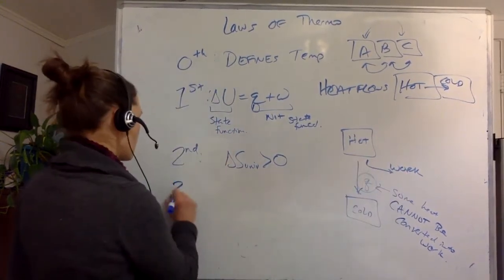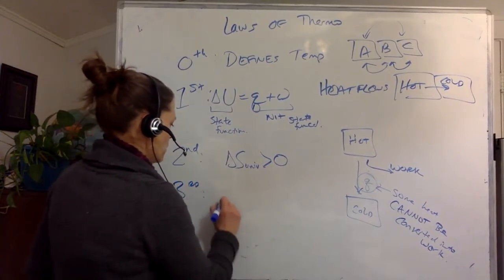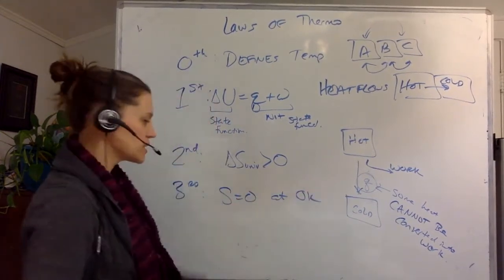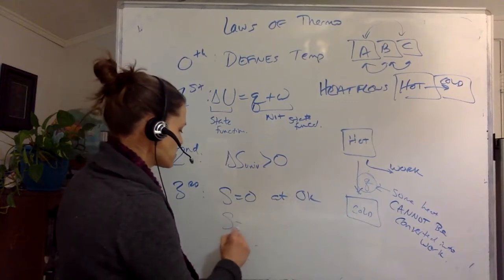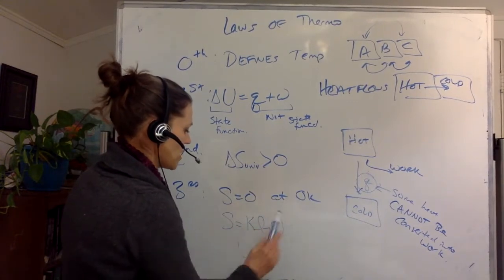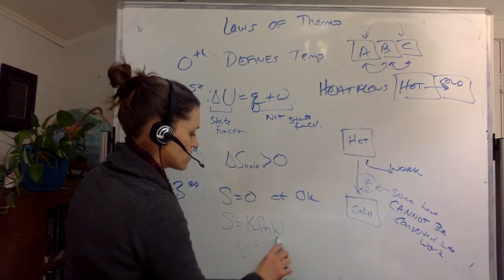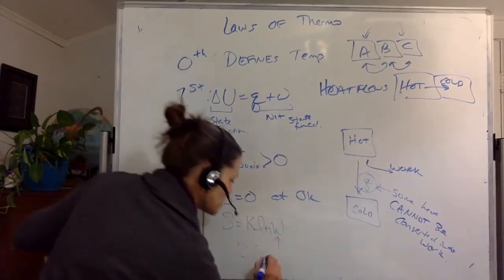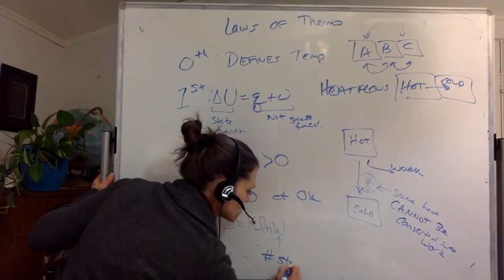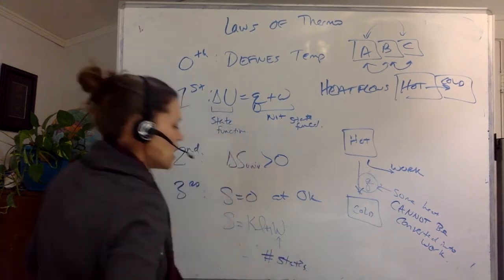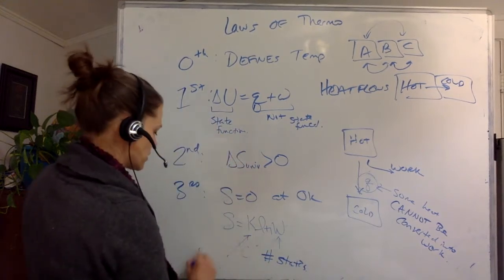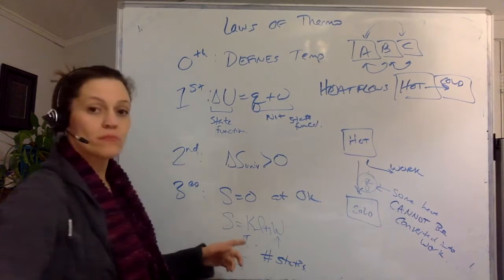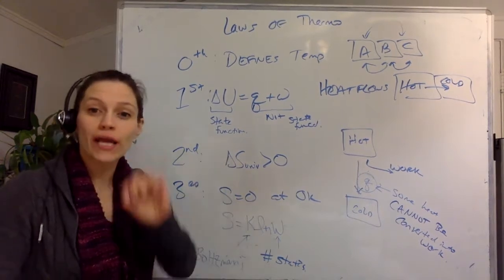Then we get into third law. S equals 0 at 0 K. So this means S is equal to k log omega, where omega is what's called the number of microstates, the number of states. And here we've got Boltzmann's constant, which is the energy per Kelvin.